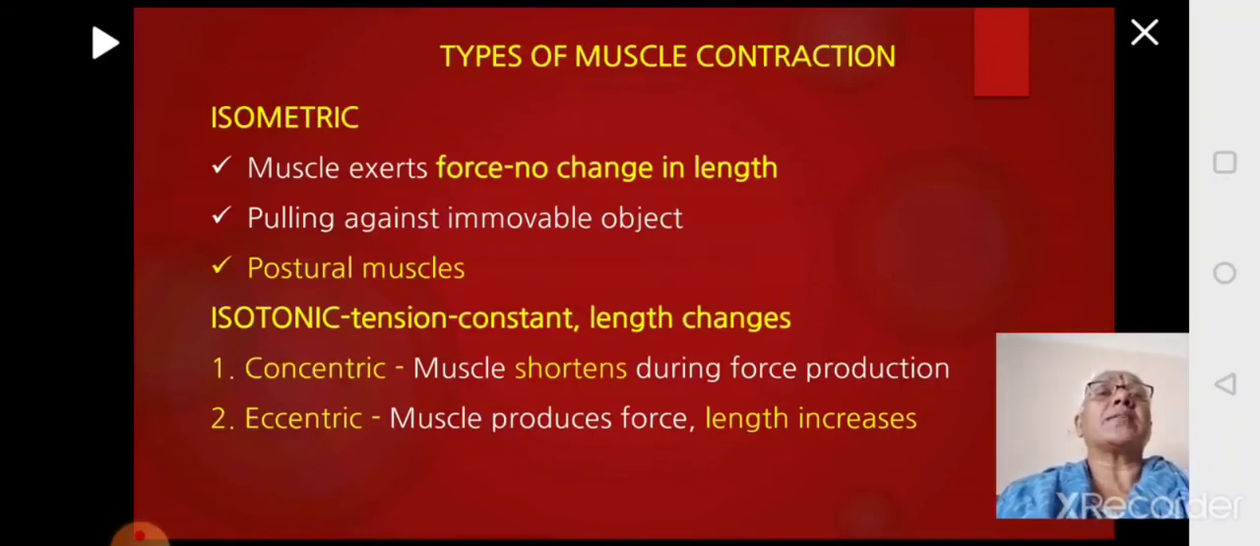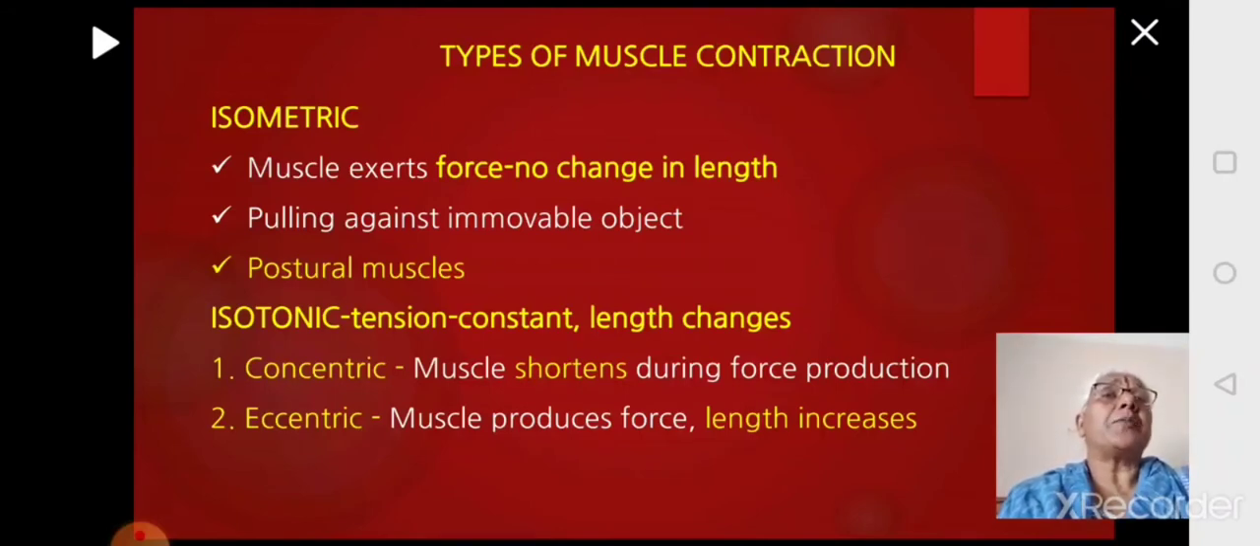So whenever you are doing some work with an immovable object, like if you are pushing against the wall, then force is generated but there will be no change in the length of the muscle. Generally, isometric contraction is seen in postural activity, that is, to maintain the posture. Suppose you are sitting and you have to raise your leg, then you raise it and hold it like that. That holding is brought about by isometric contraction. So what you have to remember is, in isometric contraction, force is generated but there is no change in the length of the muscle. The second one is called isotonic.